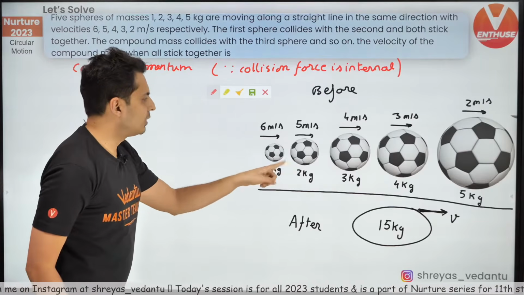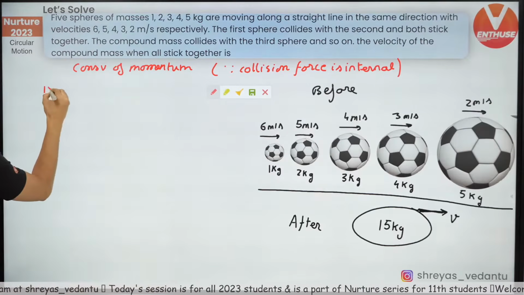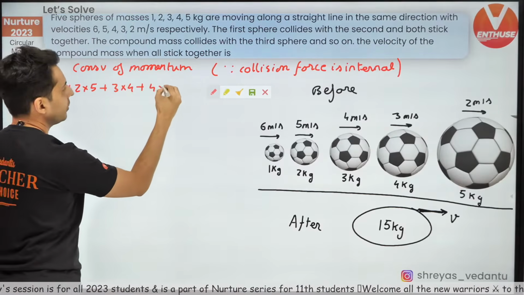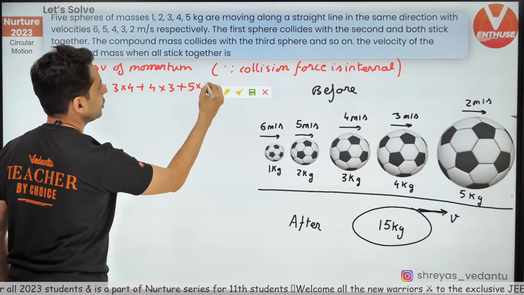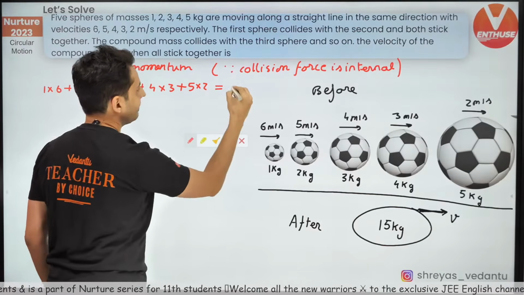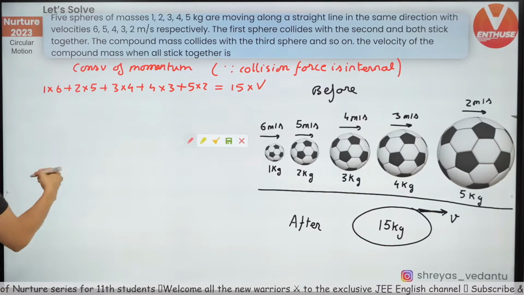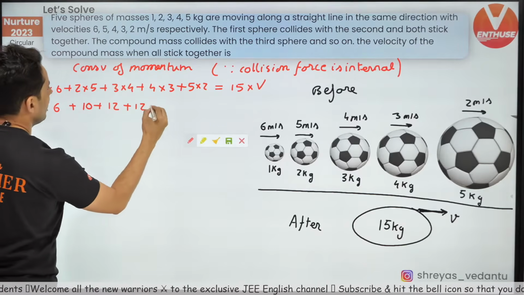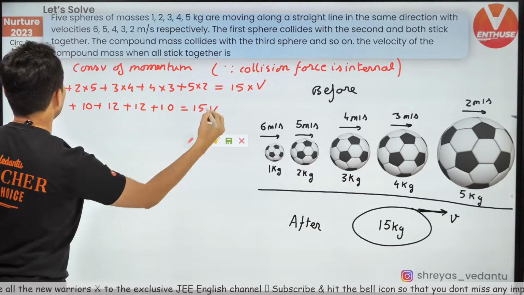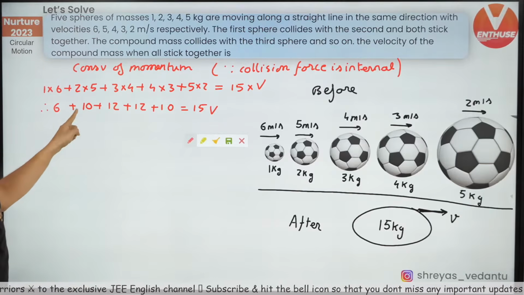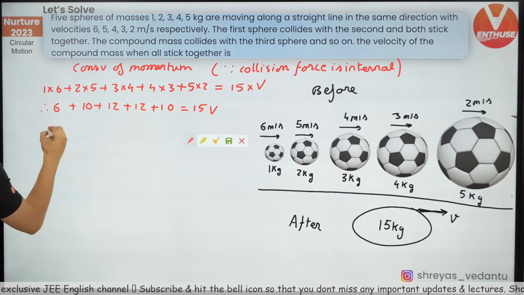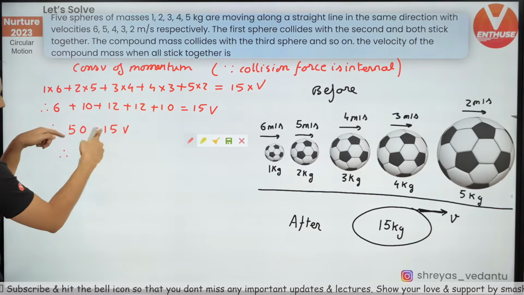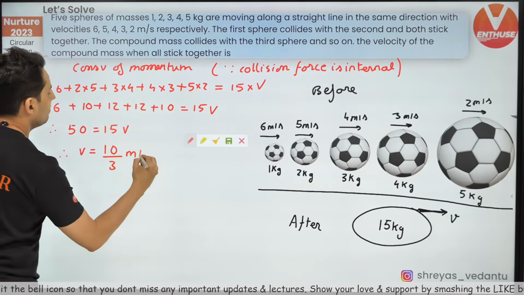Momentum initially, m into v, m into v, m into v, just add them up. So 1 into 6 plus 2 into 5 plus 3 into 4 plus 4 into 3 plus 5 into 2 is equal to 15 into v. Let's see how many of you can get this quickly. 6, and this is 10, this is 12, this is 12, this is 10, is equal to 15v. 12 plus 12, 24, 24 plus 6, 30, 30 plus 10, 40, 40 plus 10, 50. So 50 is equal to 15v. Therefore, v is equal to 50 by 15. You can divide by 5, so you'll get 10 divided by 3 meters per second.